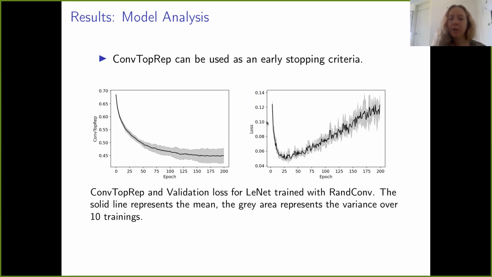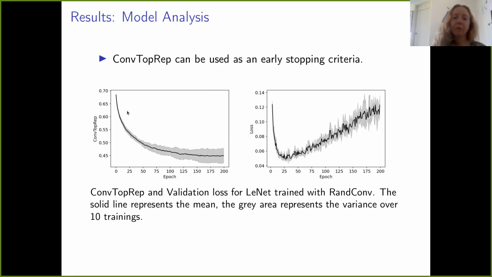In this example, I show that if we just look at the validation loss, we are supposed to stop at around epoch 30, after which it seems to be overfitting on the source data. However, the target performance does not support this claim, and in fact, we see that if we continue training further, we can have significant gains in target performance. With our method, we can detect this behavior.